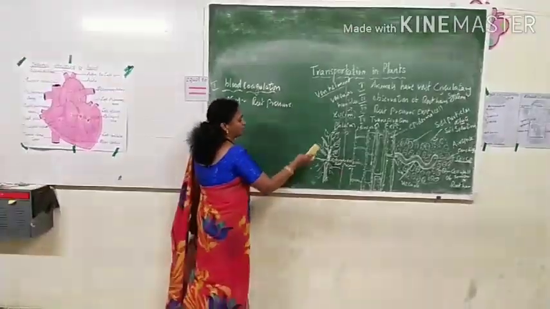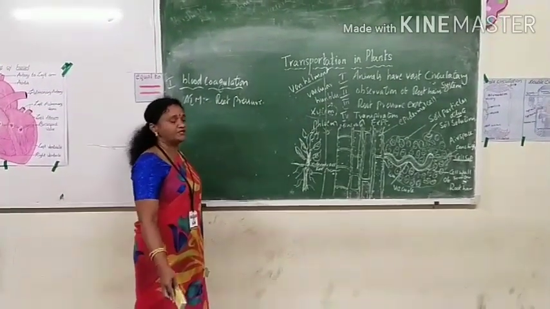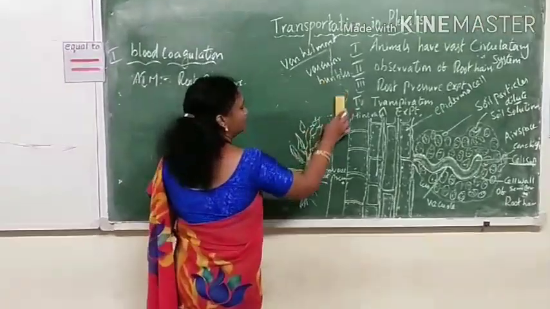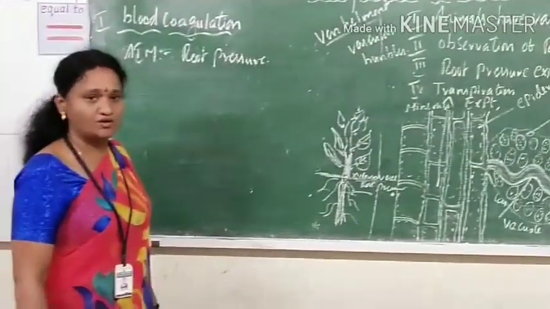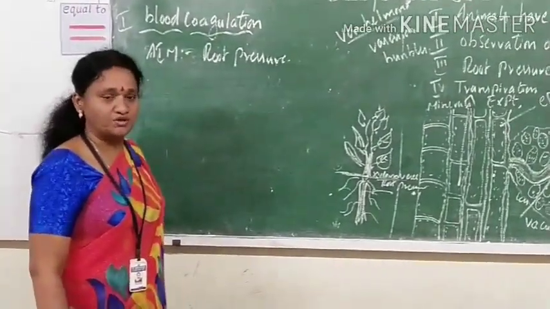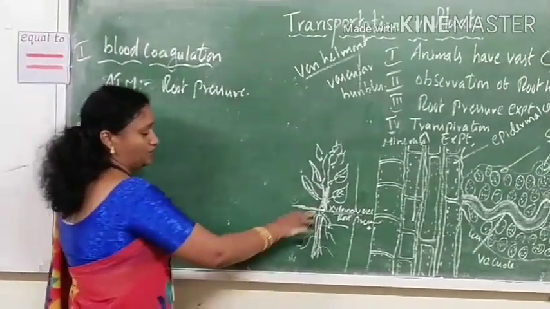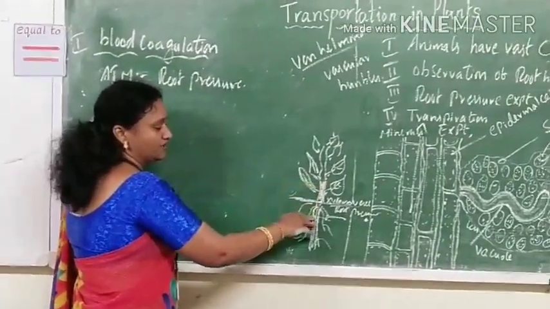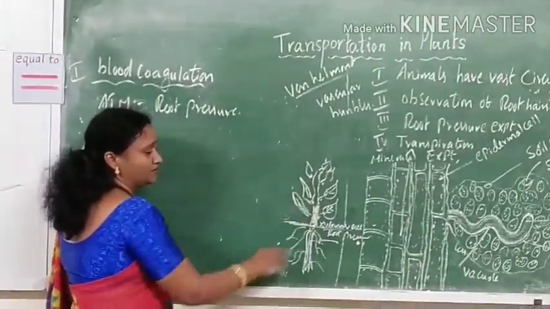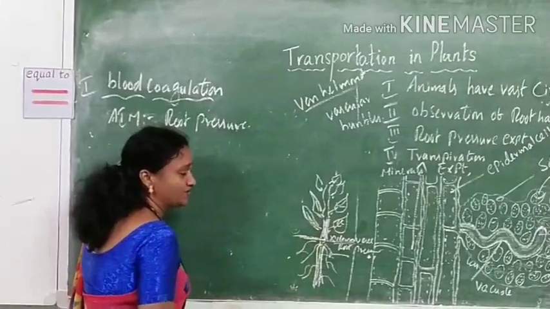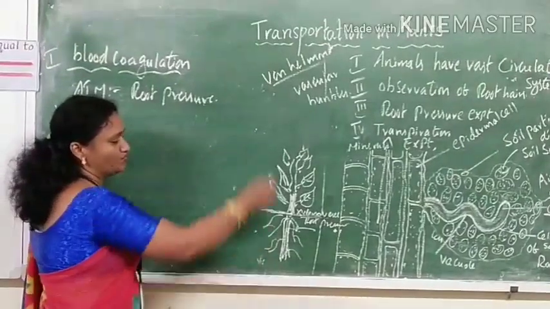So when we see large plants, now when we take a eucalyptus plant, it will be very tall. In that, the root pressure and the xylem vessels, anyhow, play a role in conducting the water. Along with that, we also observe the transpiration process to conduct the water to upper parts of the plant. Up to a certain part, xylem vessels and root pressure will be sending the water. To send it to the upper part, the plant also undergoes the process of transpiration, which creates a transpiration stream and pulls the water to upper parts of the plant.